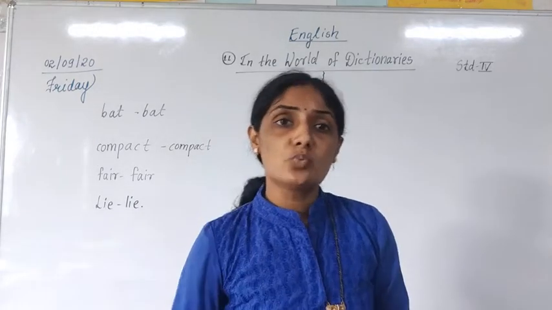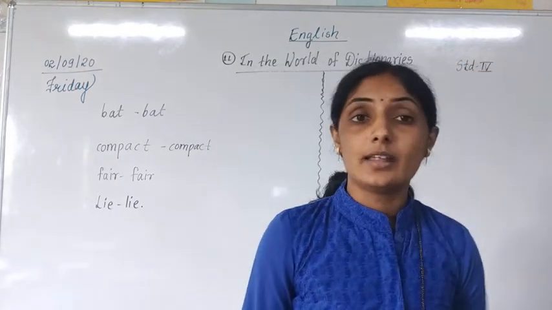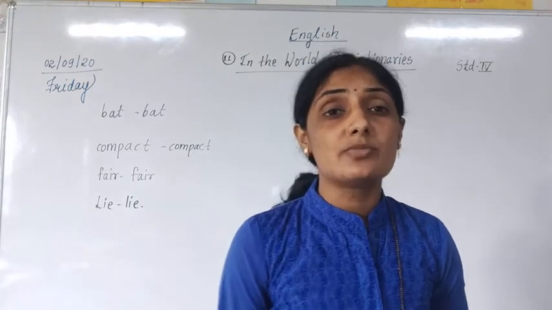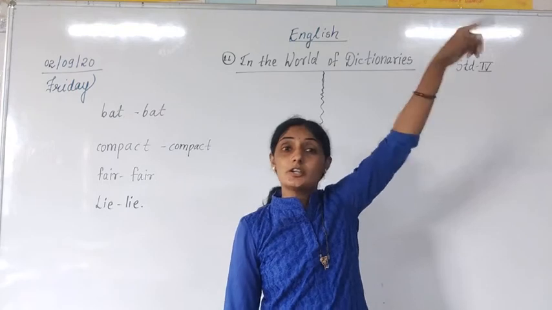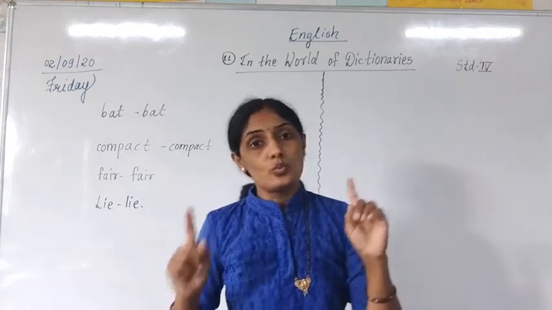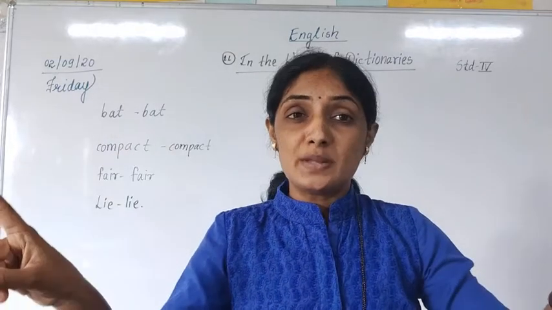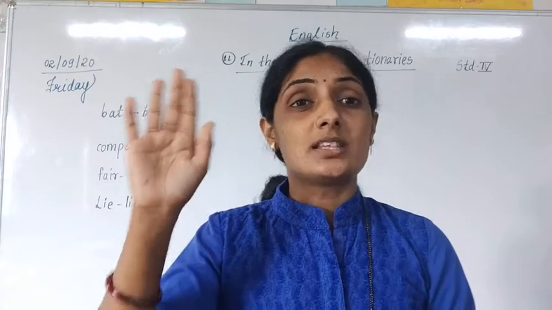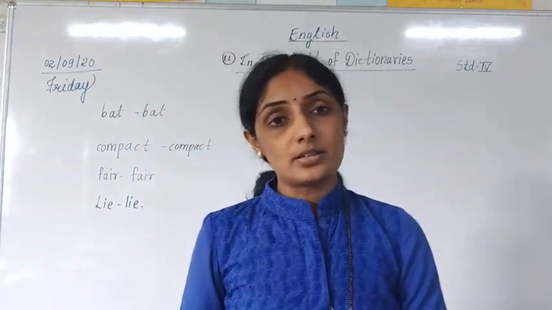And another bat is what? The bats which hang on the tree. Correct or not? There are various types of bats. In Marathi, for those bats we call them Wagul. Those bats are hanging on the tree. So the word is the same, but it is used in two places differently. Bat is an animal and one bat is a thing used for cricket. To play cricket we use a bat.